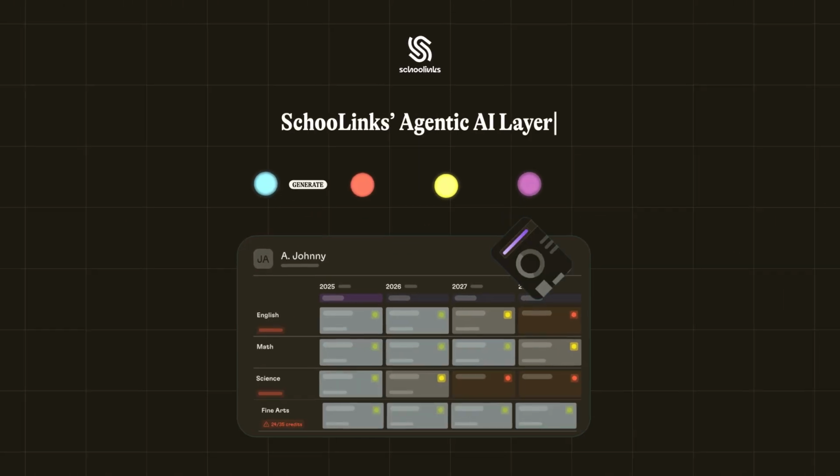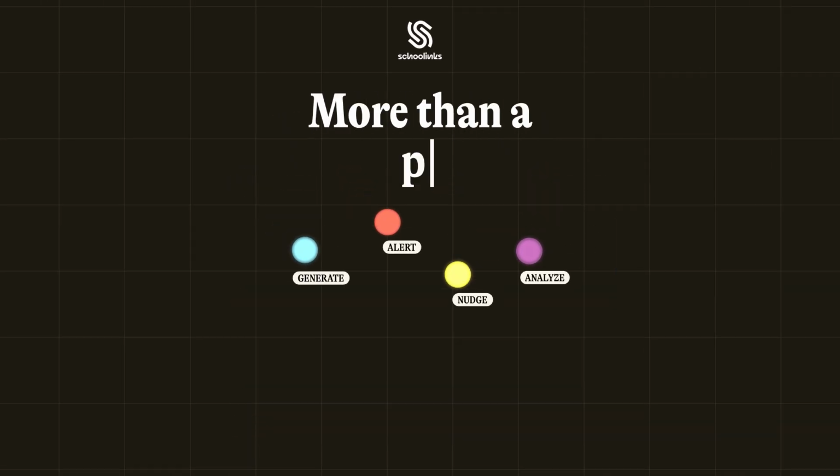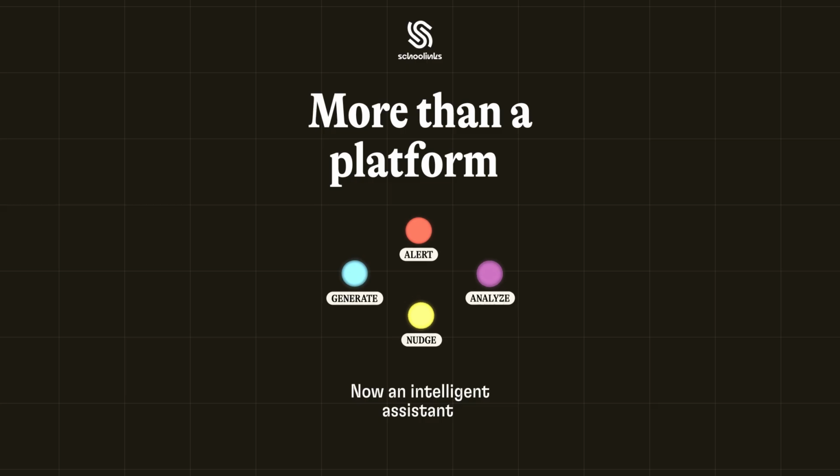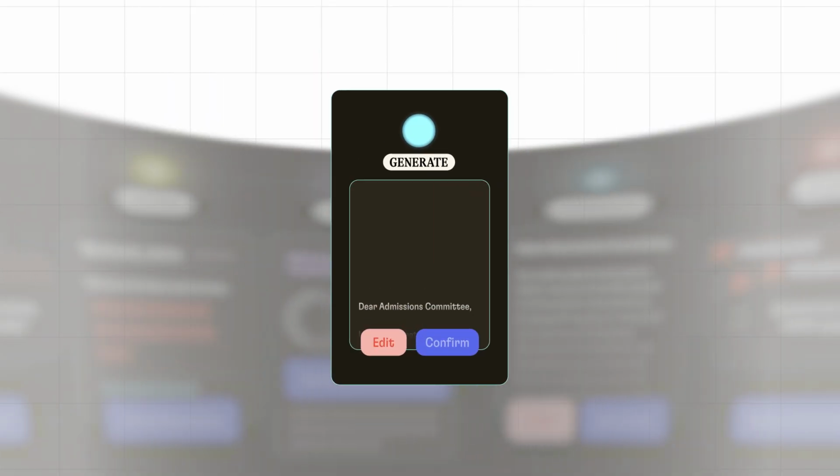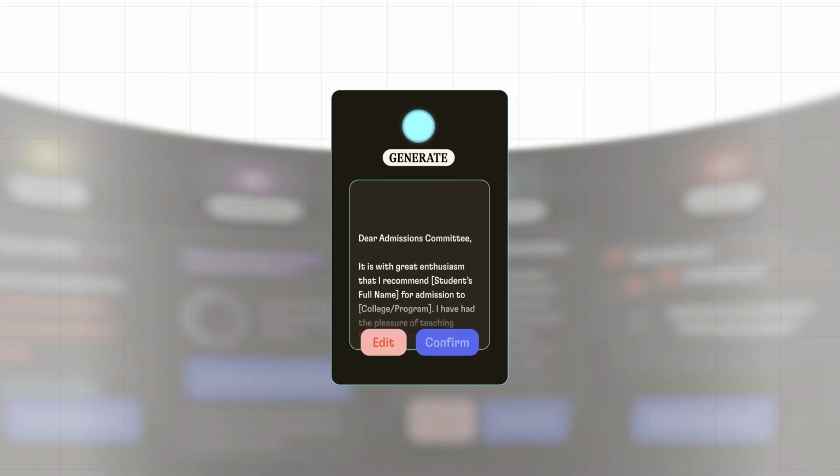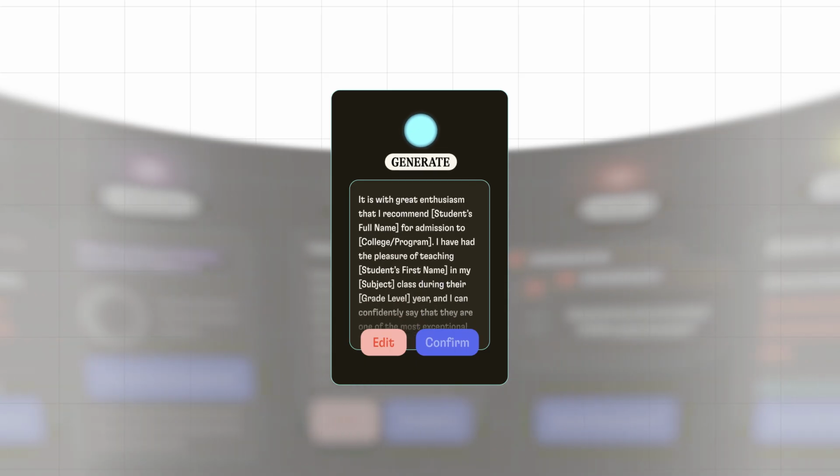Introducing the Agentic AI Layer from SchooLinks. 4 powerful agents. 1 intelligent assistant. Generate. Create recommendation letters and SMART goals in seconds with human-guided control.